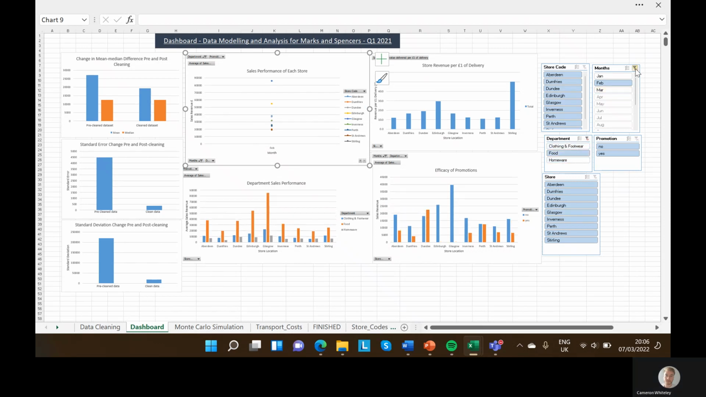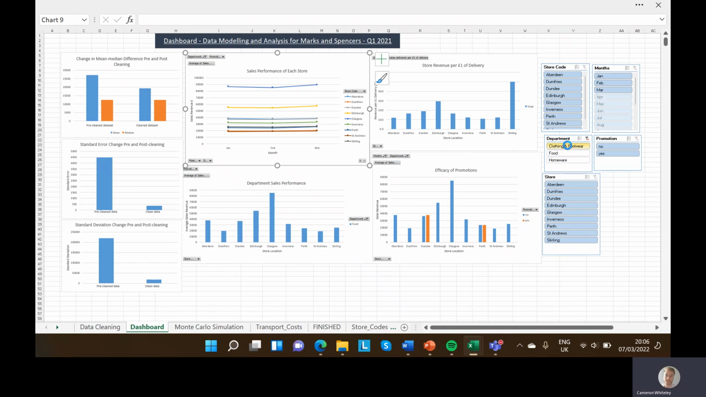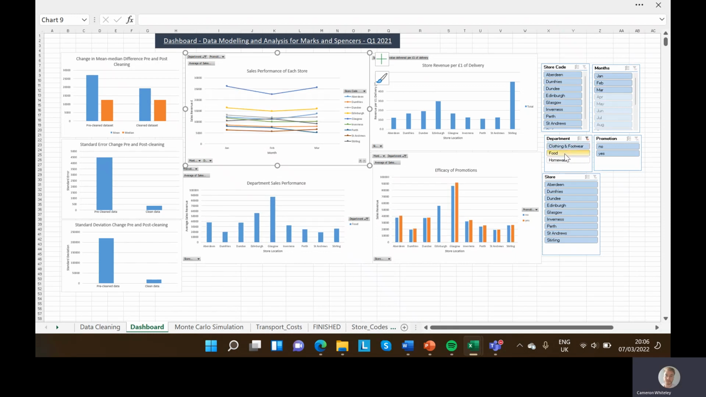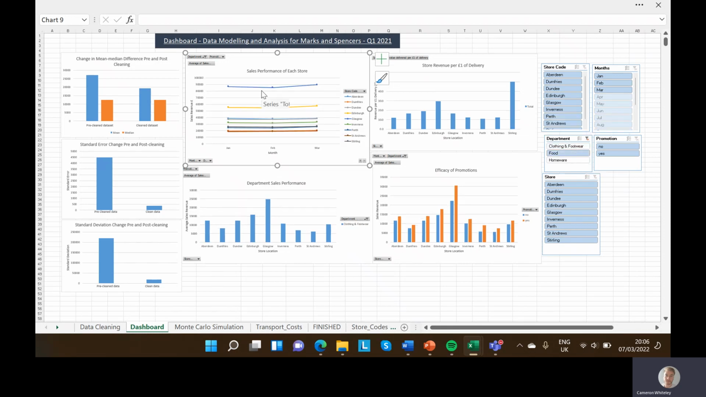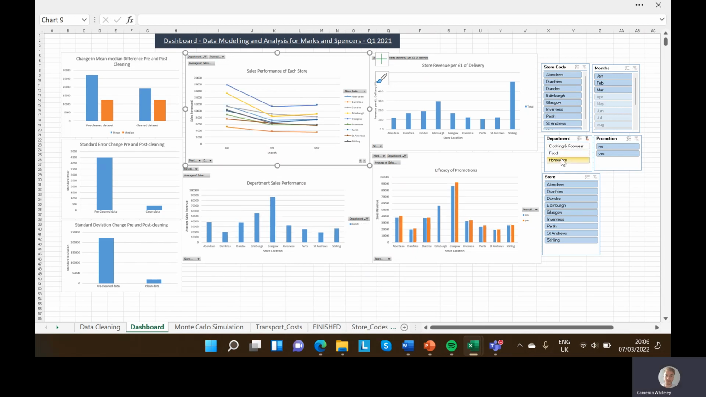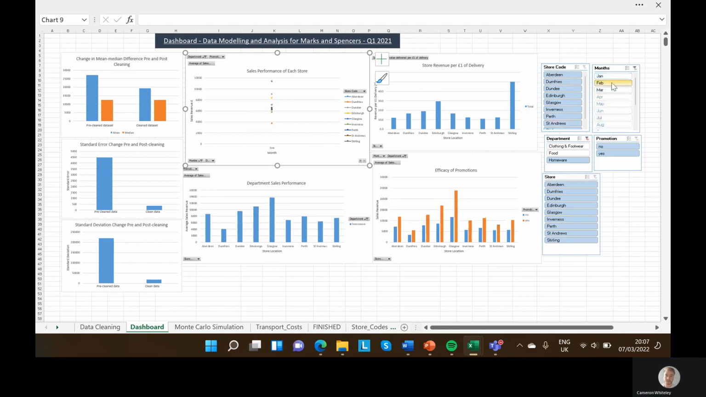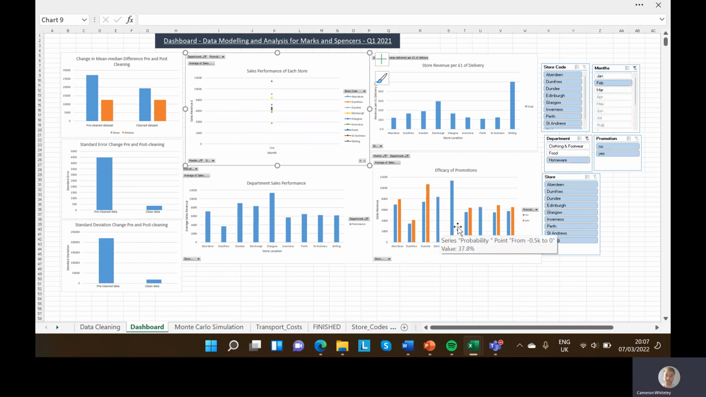if you go to clothing and footwear, you can see that that's a big problem in Glasgow, but not so much everywhere else. Food is stable. Homeware is really bad for Glasgow and Edinburgh and most of the other stores. If you go to February, you can see that for homeware, Edinburgh and Glasgow don't actually have promotions on, whereas everywhere else does, and they work successfully.